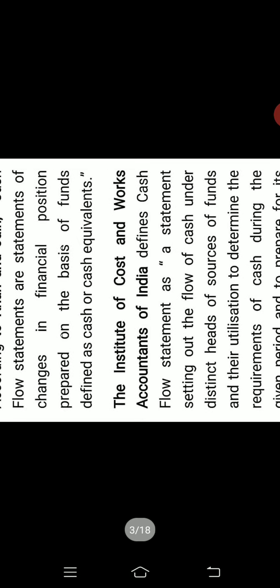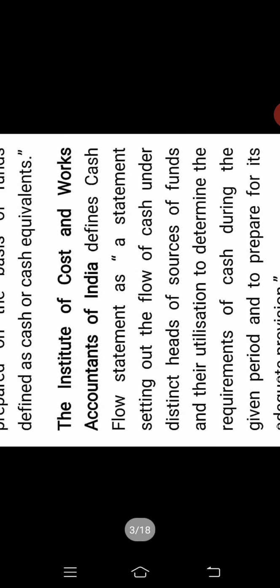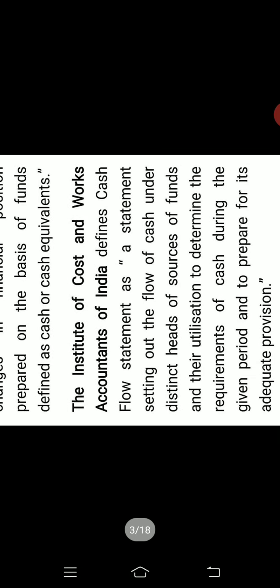Next is according to the Institute of Cost and Works Accountants of India. It defines a cash flow statement as a statement setting out the flow of cash under distinct heads of sources of funds and their utilization to determine the requirements of cash during the given period and to prepare for its adequate provision.